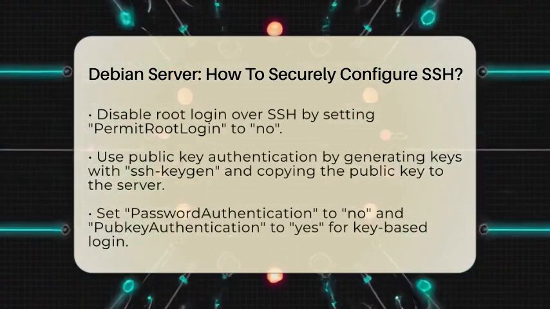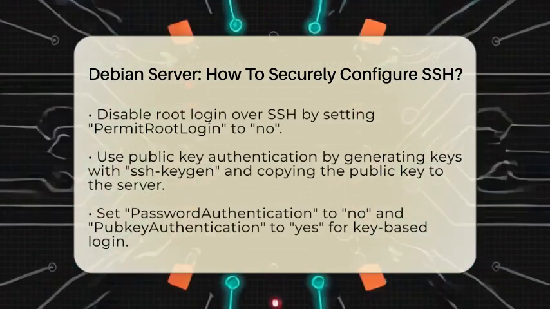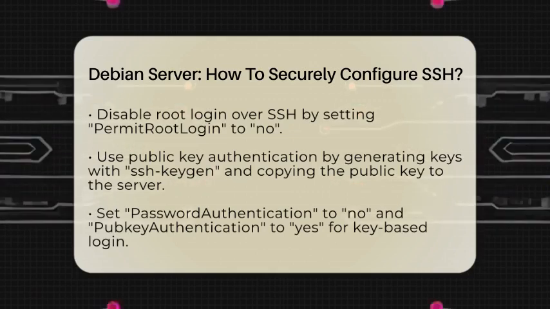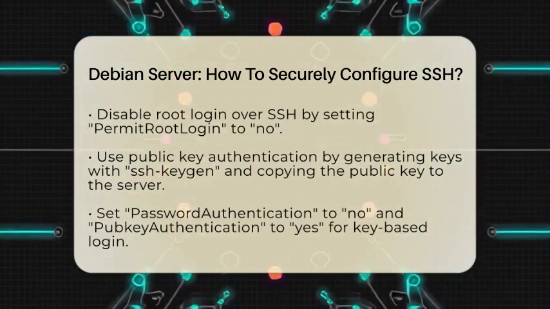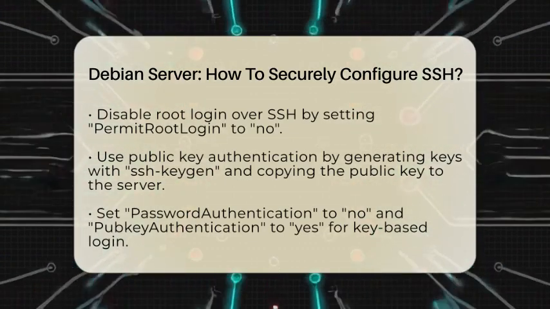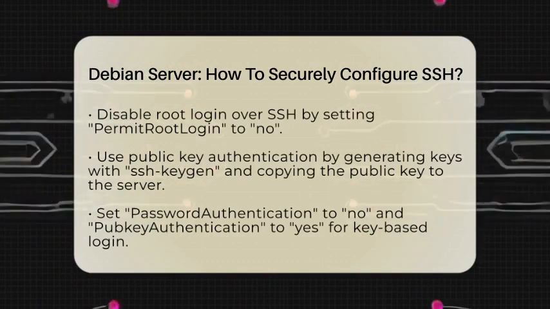Next, disable root login over SSH. This prevents attackers from trying to guess the root password directly. In the sshd_config file, find the line PermitRootLogin and set it to no. This forces users to log in with a normal account and then escalate privileges with sudo.